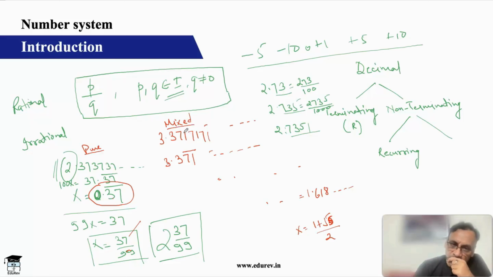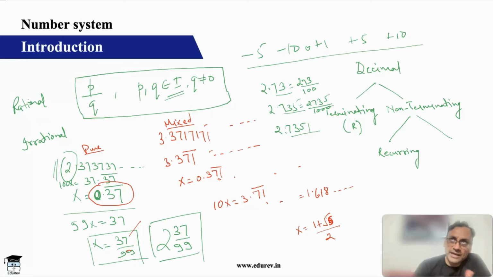Okay. Is this a rational number? Let's see. Let's again assume x to be 0.371 with 71 recurring. We'll not bother about the 3 which is beforehand. Now, the first thing that you'll have to do, we'll have to make this mixed recurring into a pure recurring. So there's one digit that is non-recurring. So let's multiply this by 10 to the power 1. So you get 10x, which is equal to 3.71 bar.